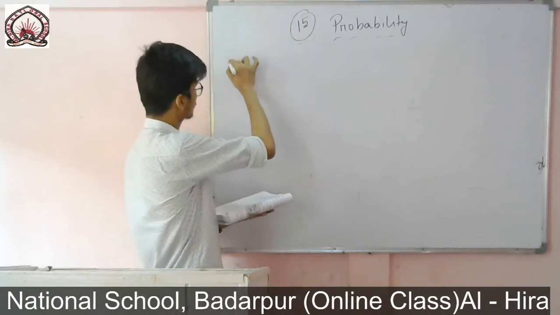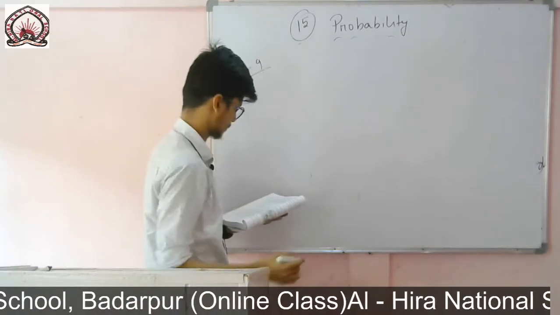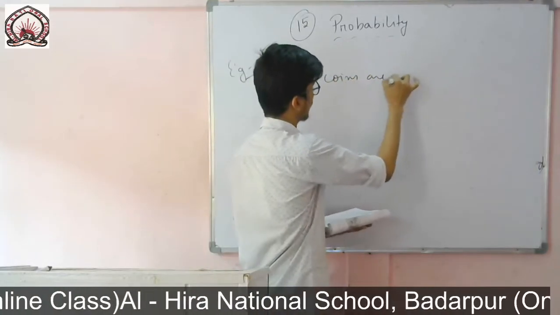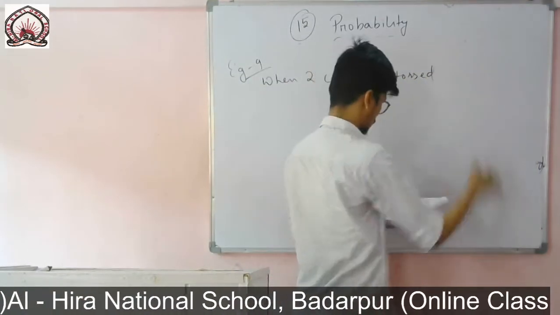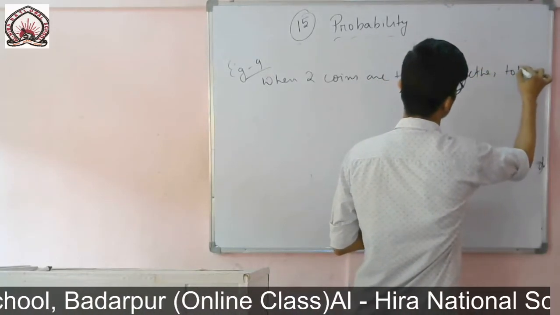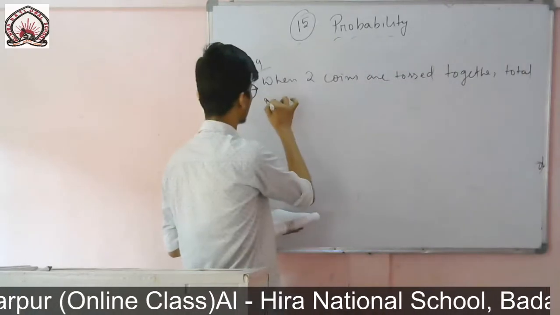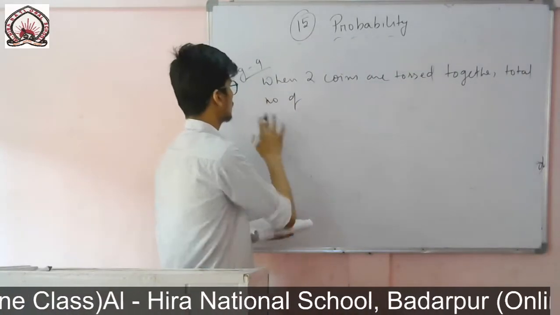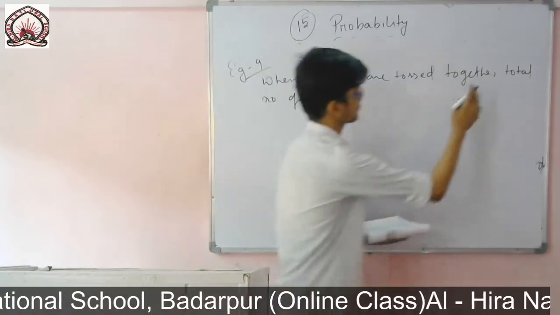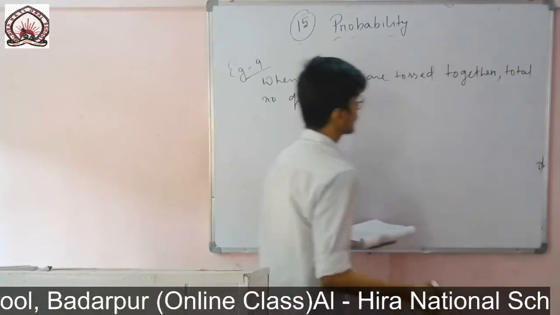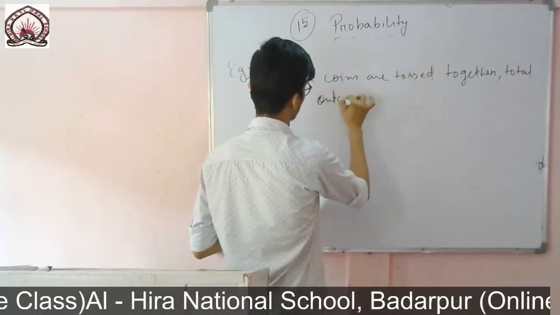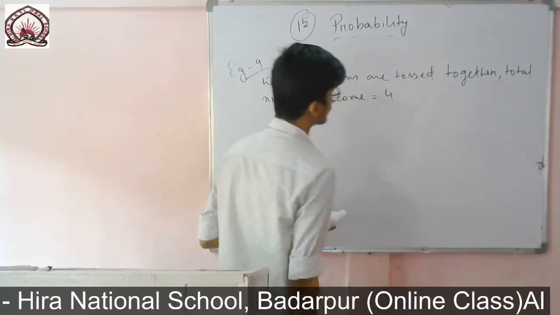So you write example number 9. When 2 coins are tossed together, the total number of outcomes will be equal to 4.